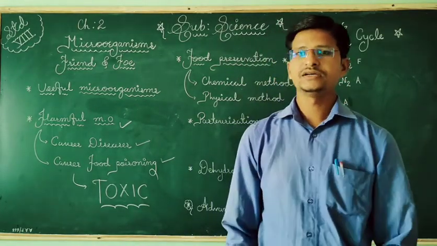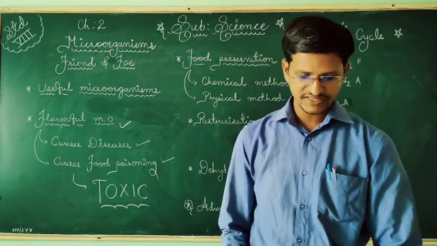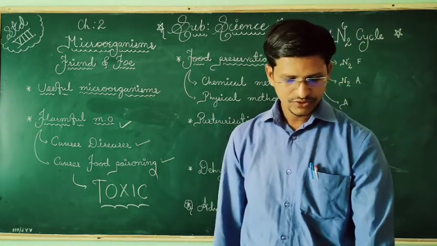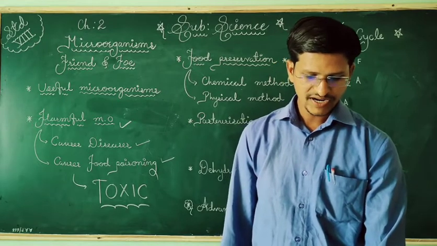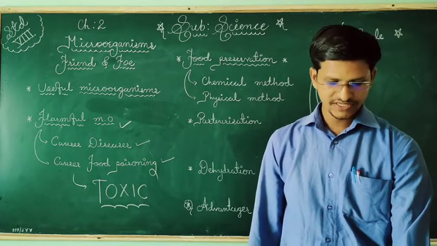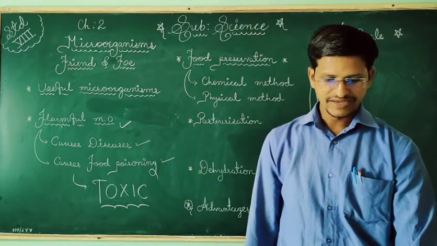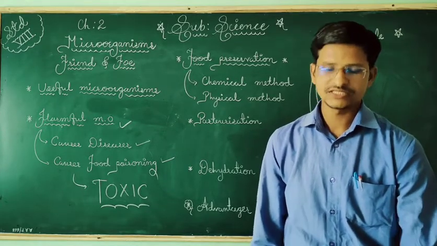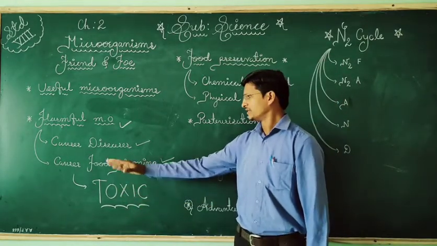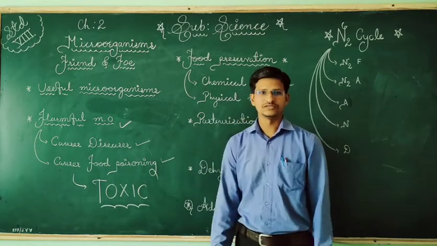Now here are some of the bacteria. You can see the bacteria causing food poisoning, that is Salmonella. You can see the figure also. Then Staphylococci and Clostridium. And fungi causing food poisoning are Aspergillus and Penicillium. So these are some disease causing microorganisms. They produce toxic substances, and that's why the food becomes poisonous. This process we call food poisoning.